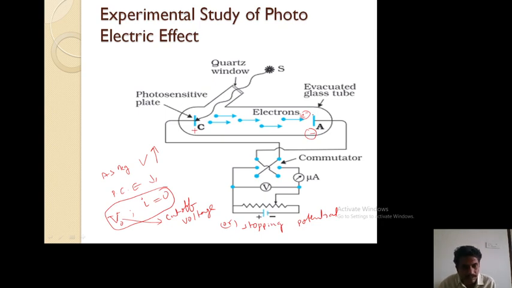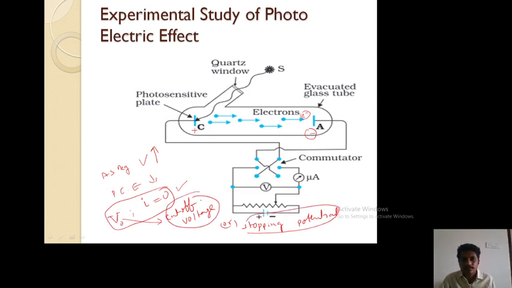When you apply negative potential, it will stop the photoelectric emission because there exists a large repulsive force. At a particular negative potential, the photoelectric current becomes 0. That particular negative potential is known as stopping potential or cut off voltage.